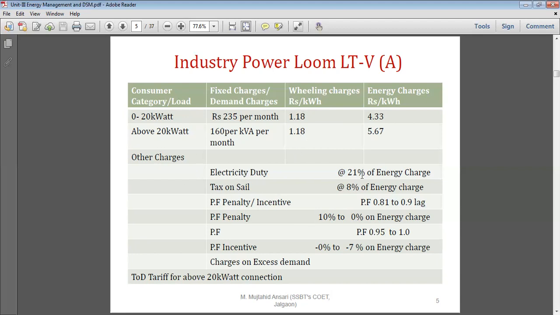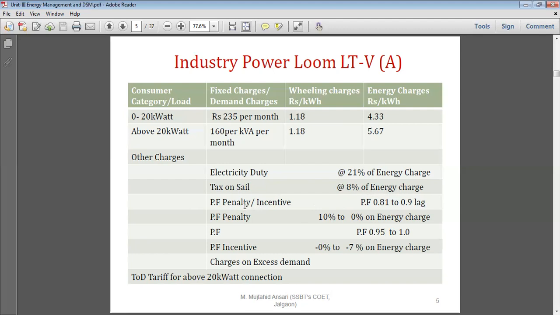Electricity duty is 21% on a commercial basis, and for domestic it is 16%. So in our block rate tariff, which is a residential tariff, we find that the electricity duty is only 16%, whereas the electricity duty is 21% of the energy charges. Whatever the total amount of the energy charge is, multiplied by 0.21, that is the electricity duty for the commercial establishment. Whereas tax on sale is 8% of the energy charge.